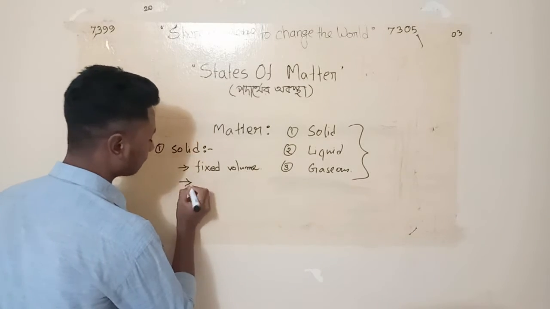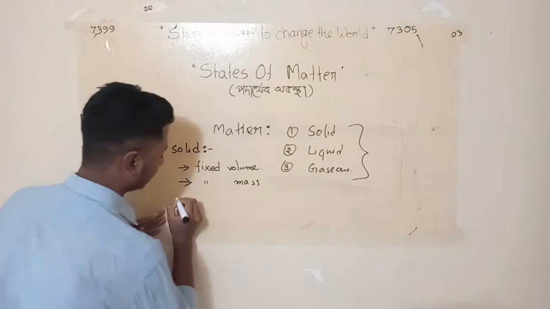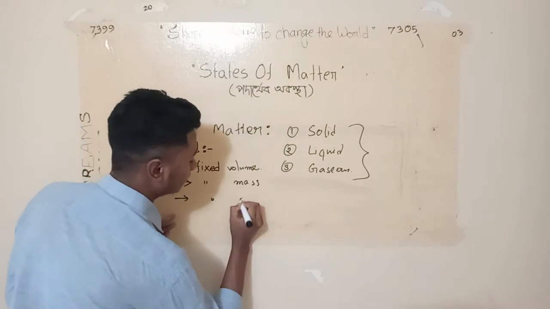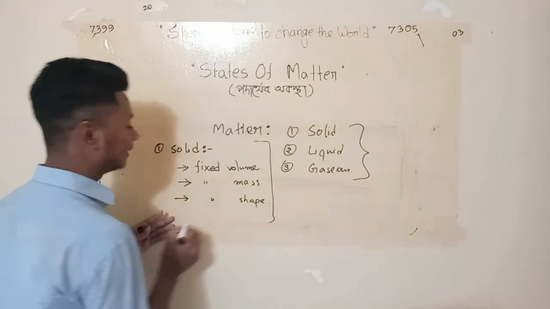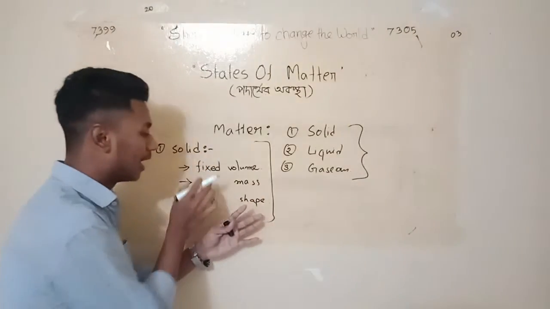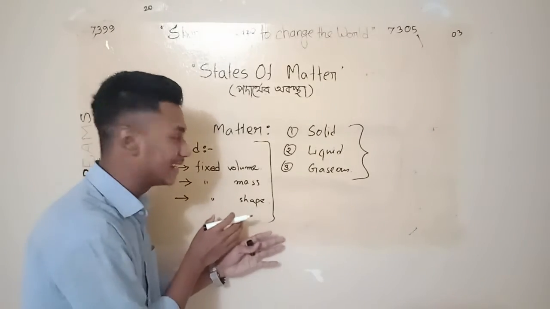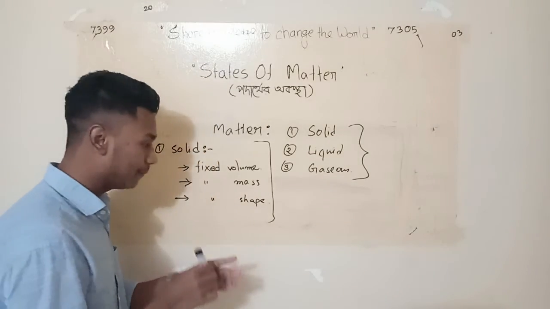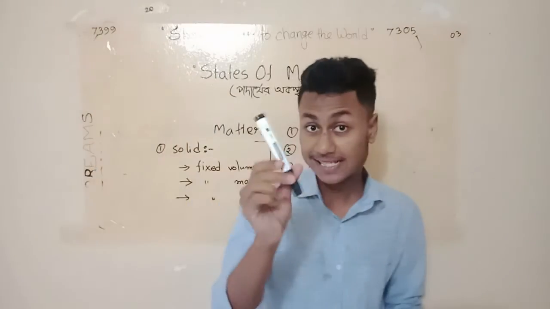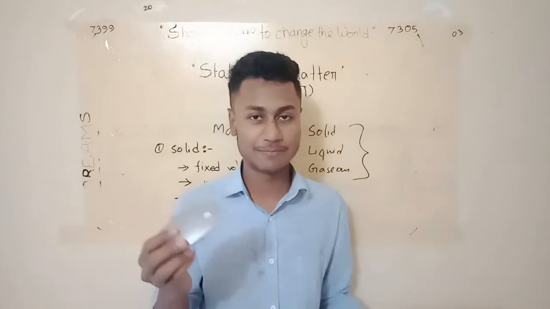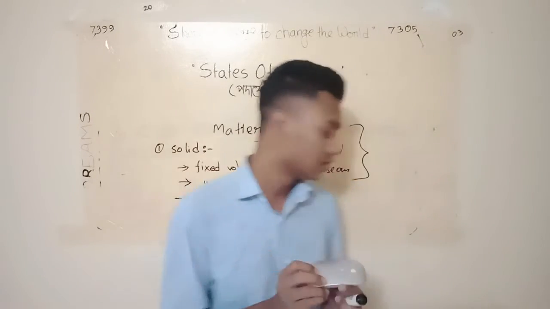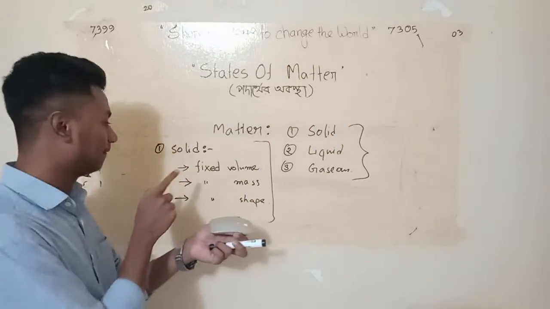Number two is fixed mass. Number 3 is fixed shape. If anything has a fixed volume, a fixed mass, and a fixed shape, we can say that it's a solid. For example, this is a marker. So we can take another example. This is a mouse. Okay, so a mouse has a fixed volume.